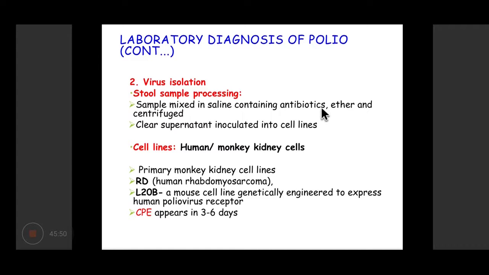So the stool sample is mixed in saline containing antibiotics and ether and centrifuged to destroy various bacteria and fungi. And clear supernatant is inoculated into various cell lines. Commonly used cell lines are the primary monkey kidney cell lines, RD or human rhabdomyosarcoma cell lines, and L20B cell lines. So cytopathogenic effects can be seen after 3 to 6 days.